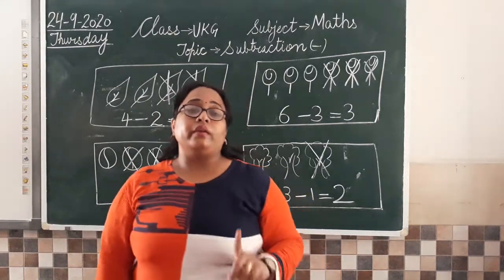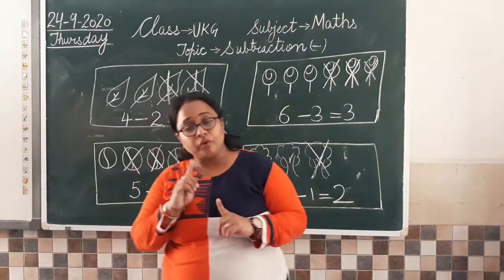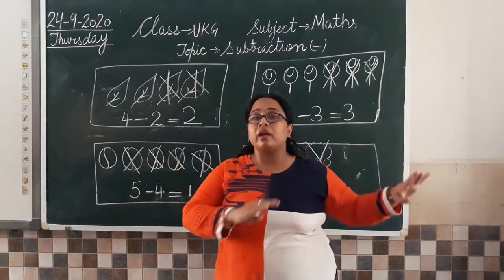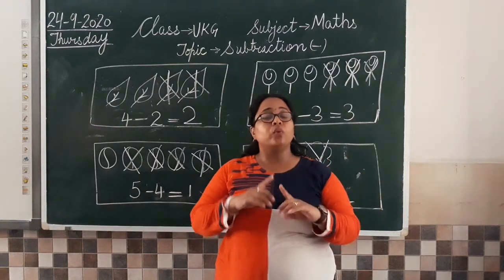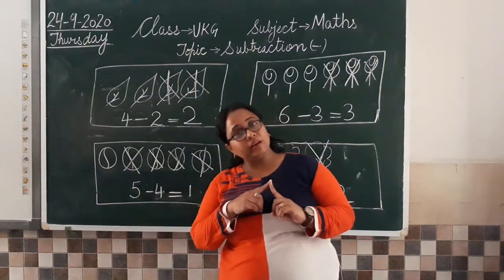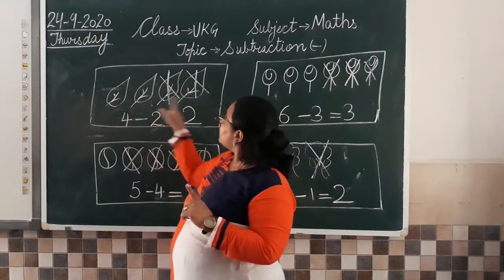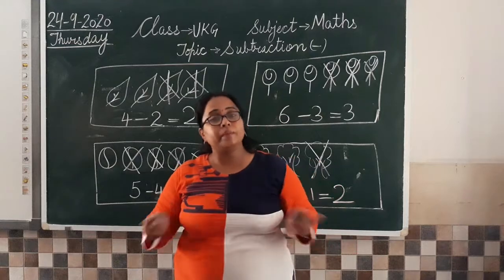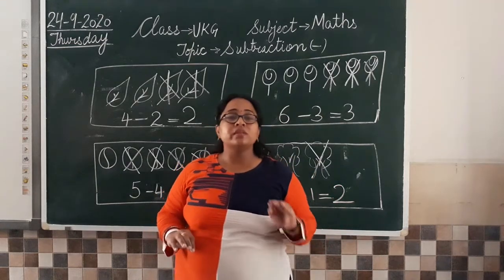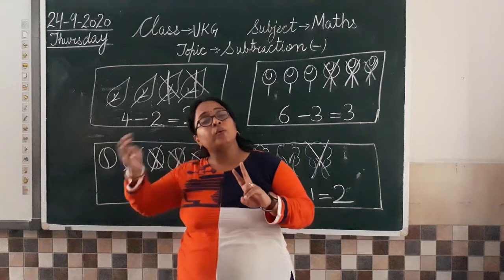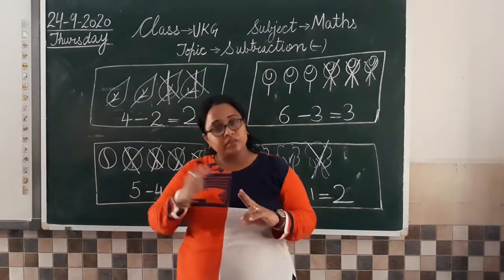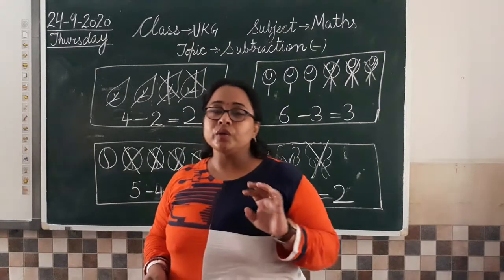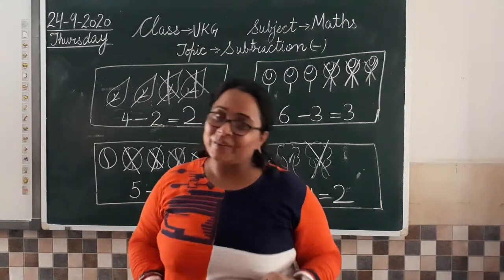But the only thing जो आपको ध्यान रखना है, you have to remember कि आपका जो number है should not cross 9. Because right now we are doing only single digits. Clear? आप जैसे मैम ने ये 4 pictures बनाई है, 5 बनाई है, 9 से ज़्यादा pictures अभी नहीं बनाने हैं. We are only doing single digits. जब we will start doing 2 digits, उस time पे we will start making more pictures. Okay class? So let us see how we are going to do this work in our notebook. Okay.